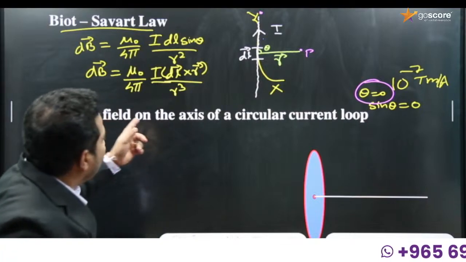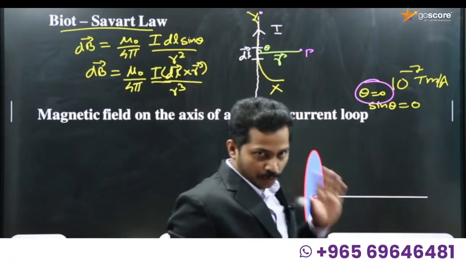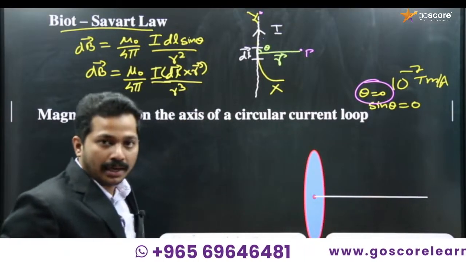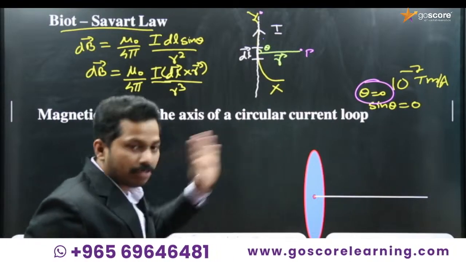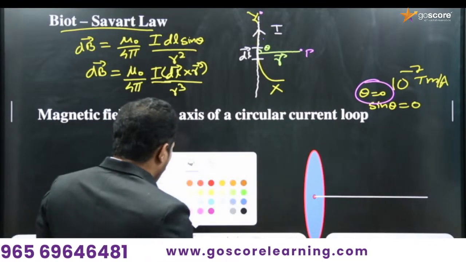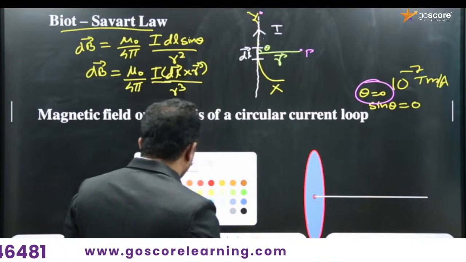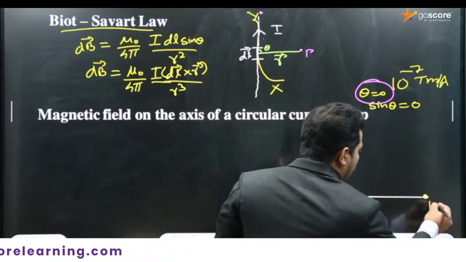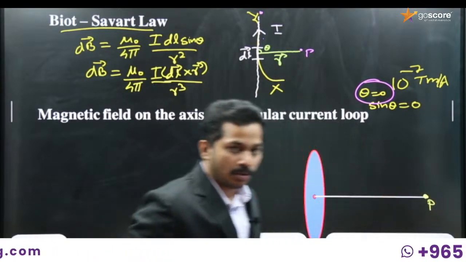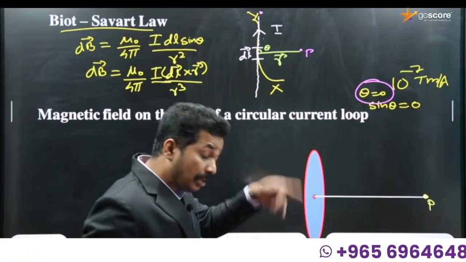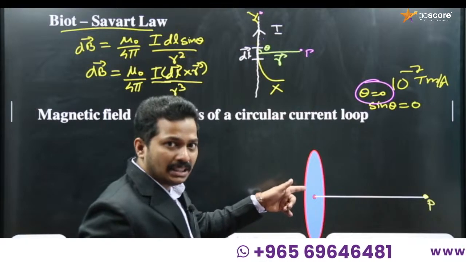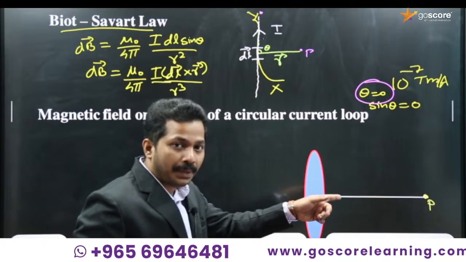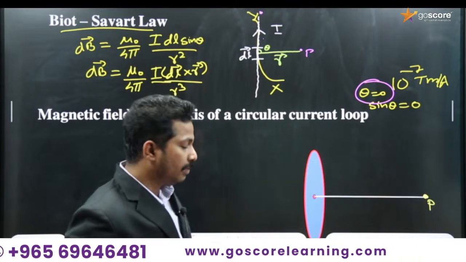So, magnetic field on the axis of a circular current loop. Here I have a circular current loop, and the plane of this circular current loop is perpendicular to the plane of the board. We wish to find the magnetic field at a point P, which is on the axis of the circular current loop. What is the axis of a circular loop? For a circular loop, axis means a line passing through the center of the circle, perpendicular to the plane of the loop. That is what is called the axis.